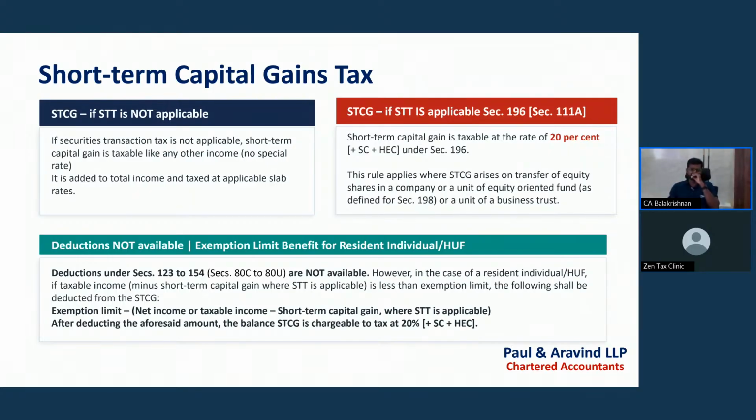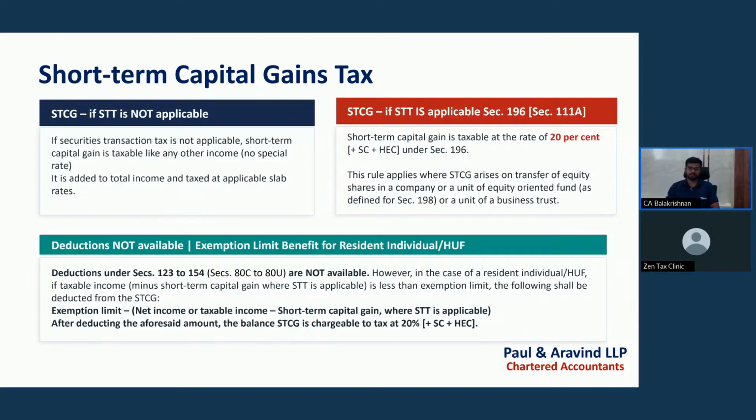And deductions, as I said earlier, for both I'll cover STCG as per Income Tax Act 196 also. All 4 conditions need to be satisfied for availing this section, which means the 20% rate. Short-term capital gains, if covered under section 196, then this section will be applicable. In that case, we need to pay tax at the rate of 20% plus surcharge and health and education cess if applicable.